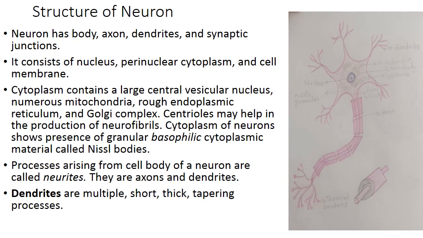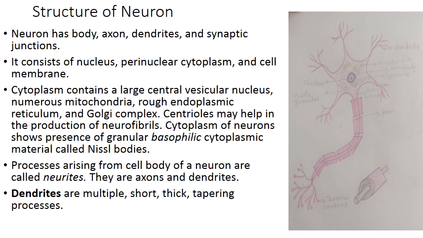A neuron has soma or body or perikaryon. Then it has processes known as neurites. So they are axons and dendrites. These are the neuronal processes and it has synaptic junction.